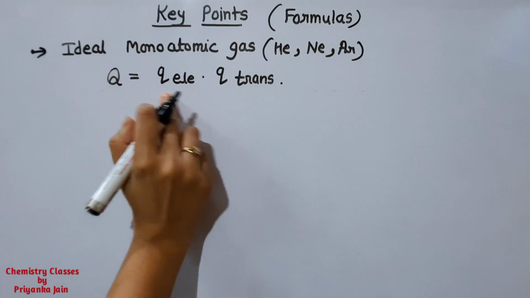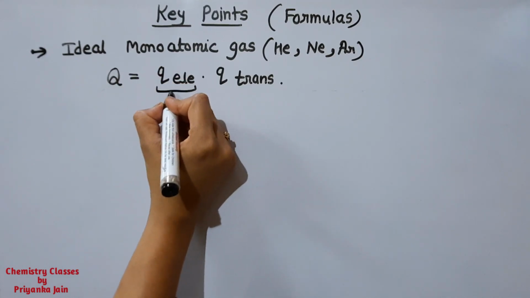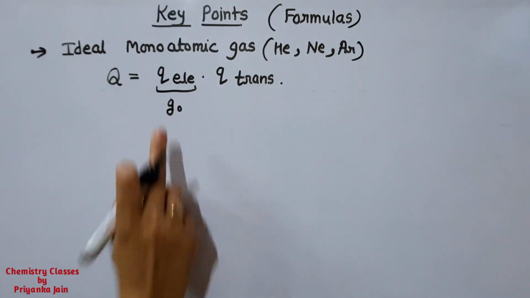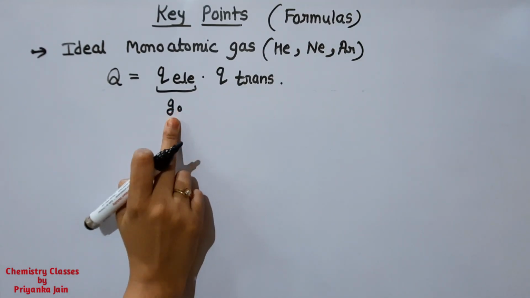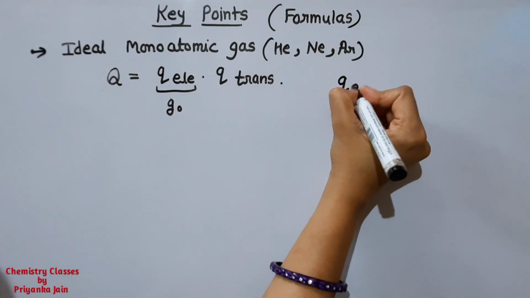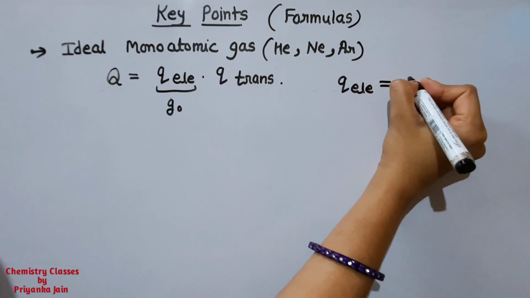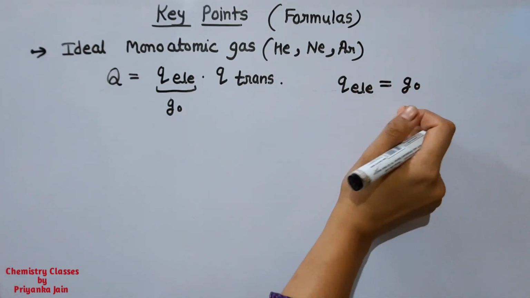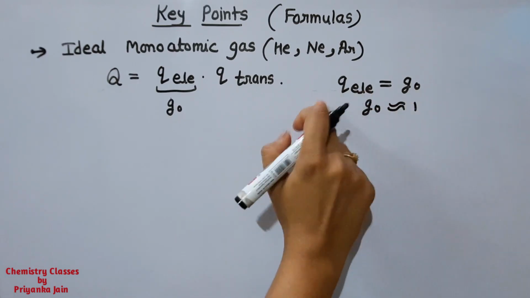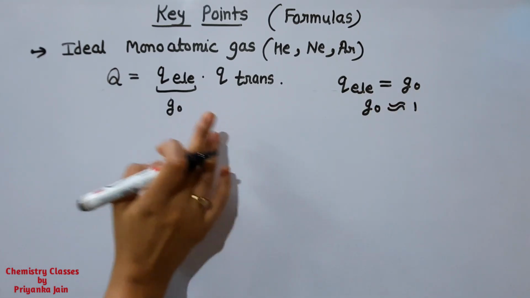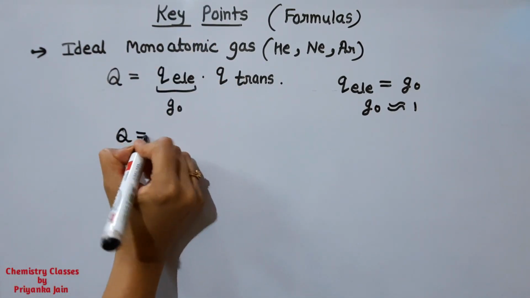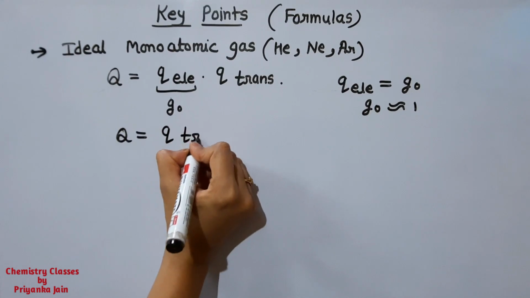And we know that this Q electronic, in most of the cases, is equal to g naught. What is this g naught? g naught is the degeneracy of the ground state, and in most of the cases this g naught is approximately equal to 1, so Q electronic will be equal to 1. So in the case of ideal monoatomic gases, the molecular partition function is equal to Q translational.